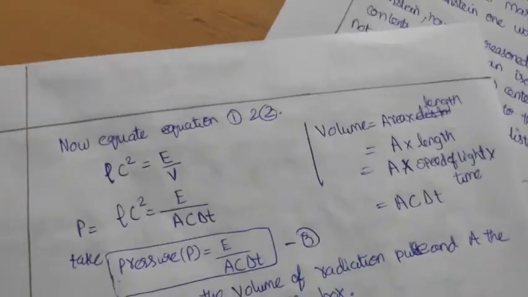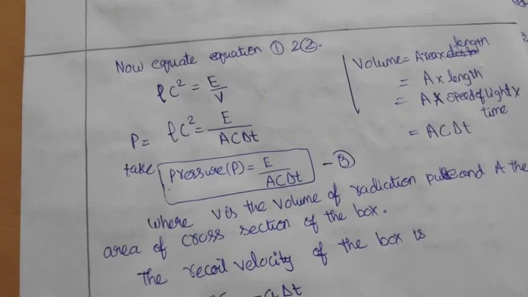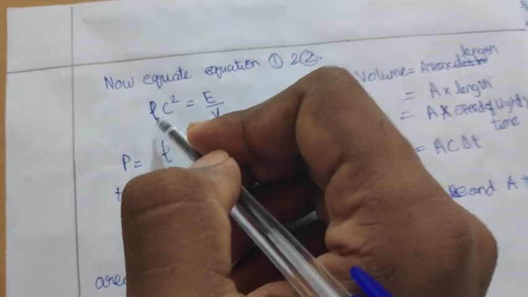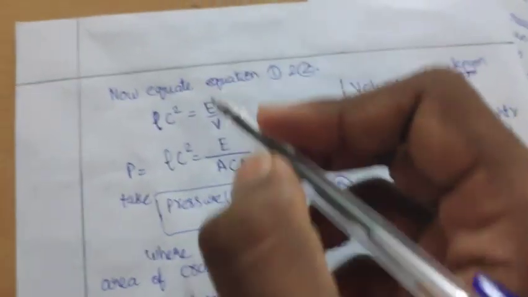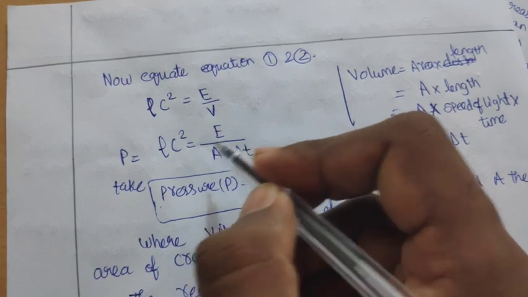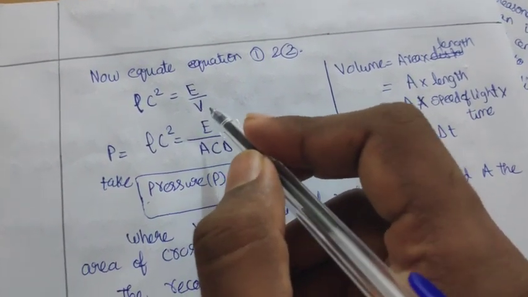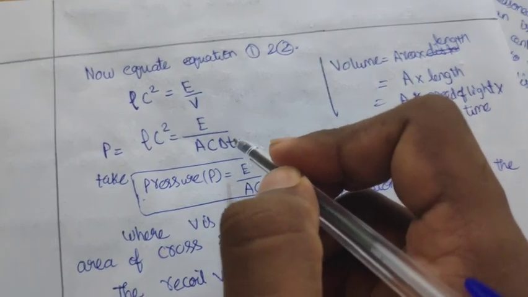Then we are going to equate both. Rho c square equal to E by V. So P equal to rho c square equal to E by A c del t, for volume V equal to A c del t.